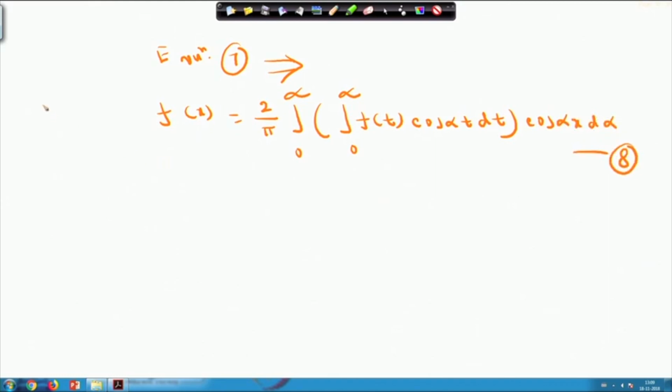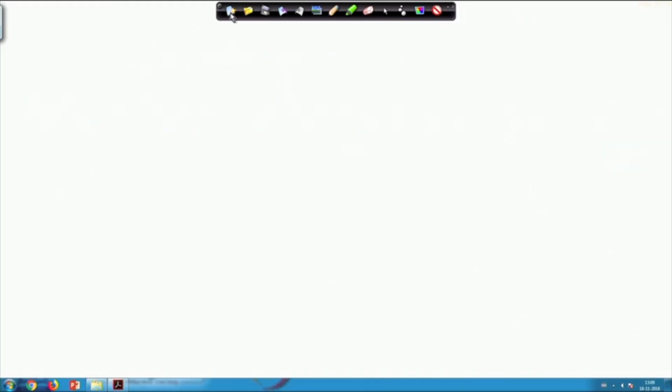Note that we have assumed f(x) is even. Then using those definite integral values, f(x) equals 2 by pi, integral from 0 to infinity, f(t) cos of alpha t dt, into cos of alpha x d alpha. Similarly, for case 2, say f(x) is an odd function.